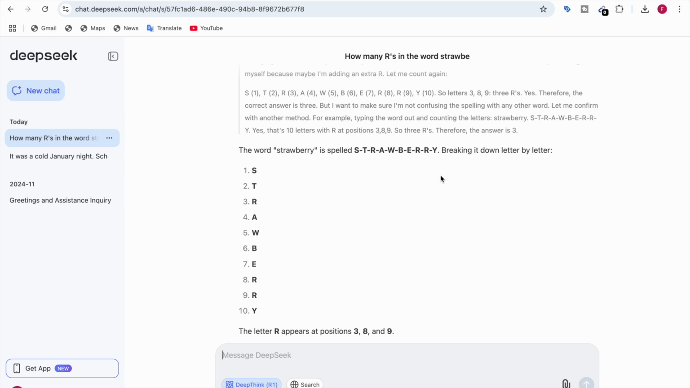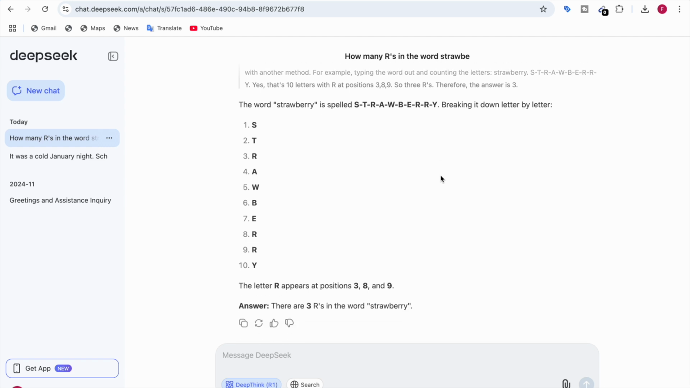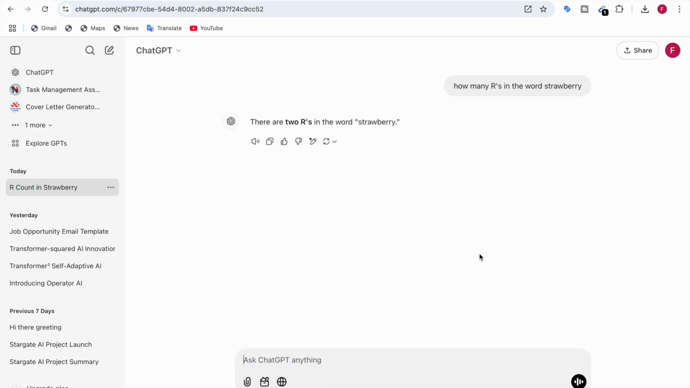it reached the conclusion that the word strawberry is spelled S-T-R-A-W-B-E-R-R-Y. And then after breaking it down, it says the letter R appears at positions 3, 8, and 9. And it says hence there are three R's in the word strawberry. So DeepSeek gave this answer, whereas when I asked it the same question in ChatGPT, it gave the answer that there are two R's in the word strawberry. However, in actuality, the word strawberry has three R's, but ChatGPT failed in this task and DeepSeek succeeded in it.